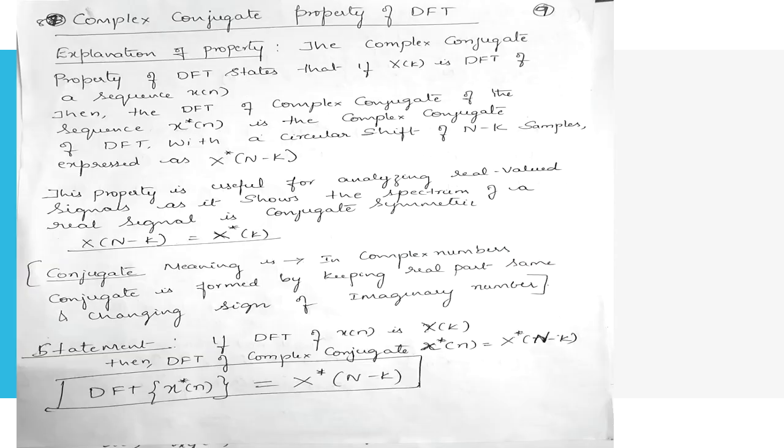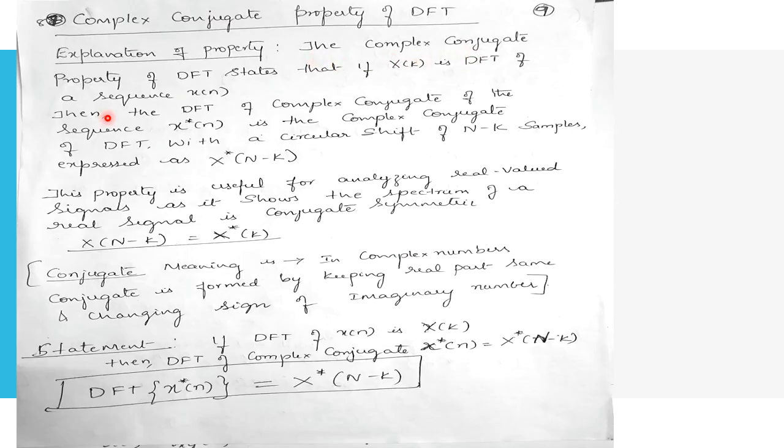Before starting with the complex conjugate property of the DFT, let us understand what we mean by the word conjugate. The conjugate of a complex number is formed by keeping the real part the same and changing the sign of the imaginary part. Now let us come to the explanation, or decoding, of the property.